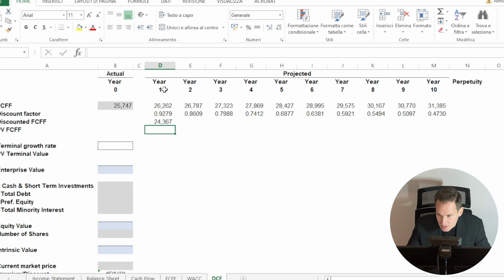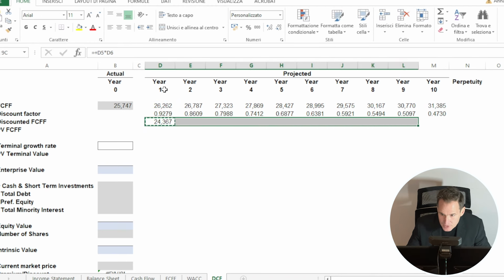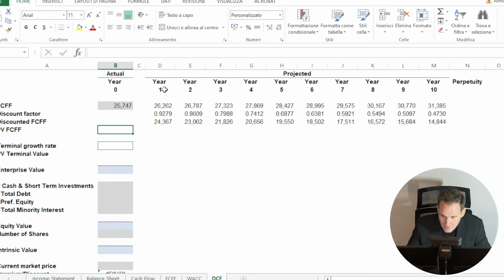The product between each cash flow and the discount factor returns the discounted cash flow for every year. We now have to sum them up to obtain the present value of the free cash flow. We then need to determine how much Johnson & Johnson is going to grow from year 10 till perpetuity. It is advisable to have a reasonable growth rate, which usually does not have to exceed that of the economy. So in our case, I will assume that the US economy will be able to grow at a rate of 2%, so for Johnson & Johnson I'm going to settle for 1%.